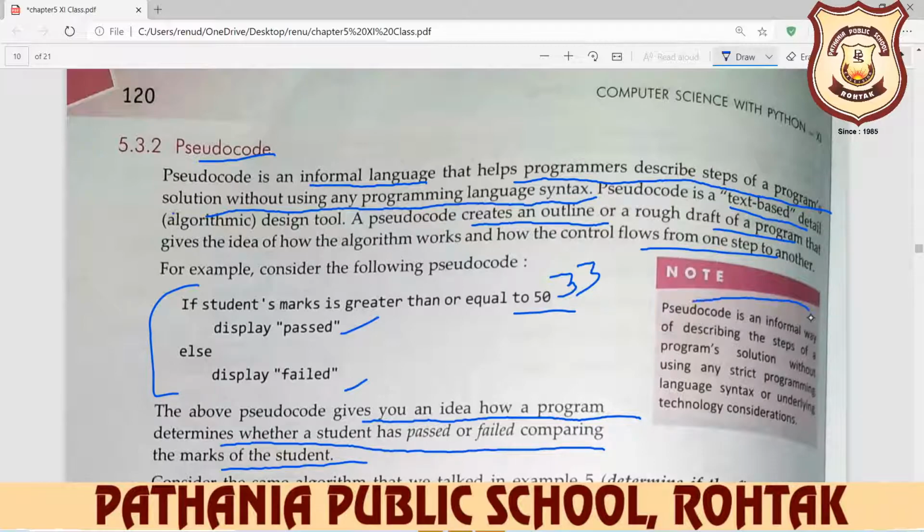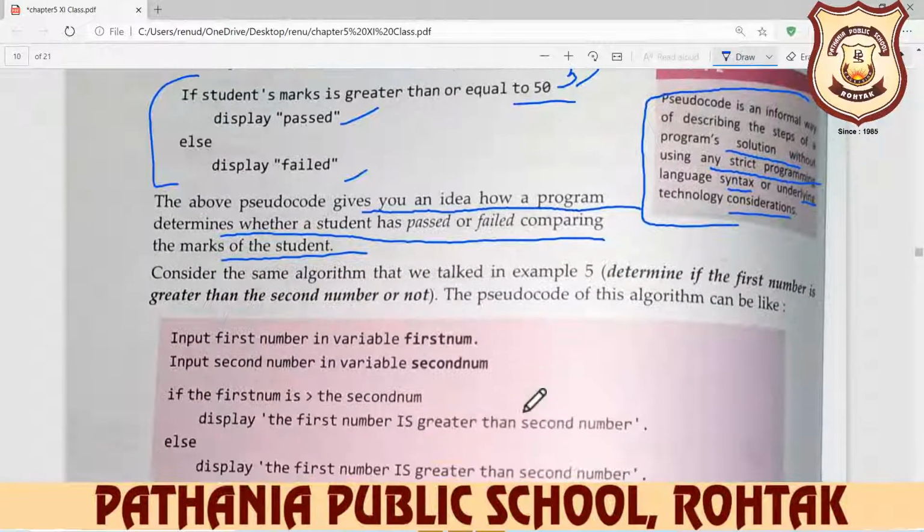Pseudocode is an informal way of describing the steps of a program solution without using any strict programming language syntax or underlying technology consideration.